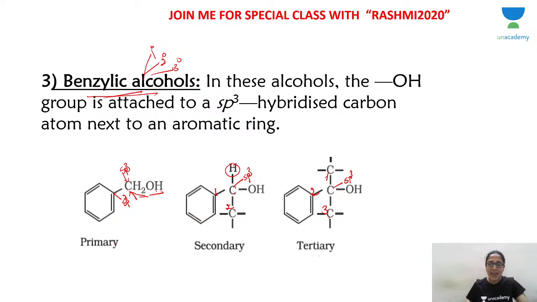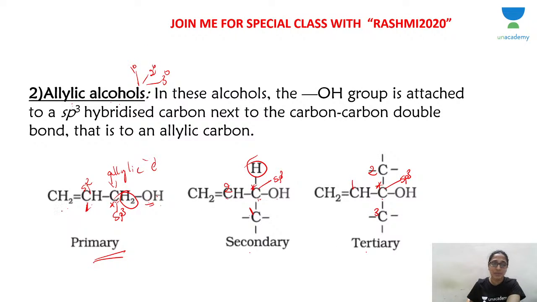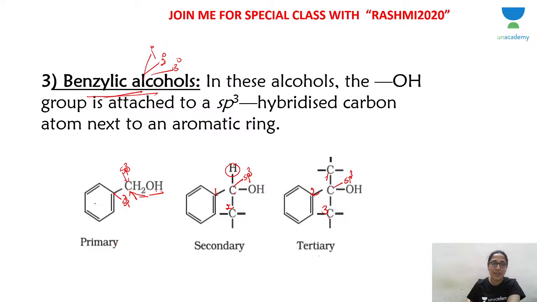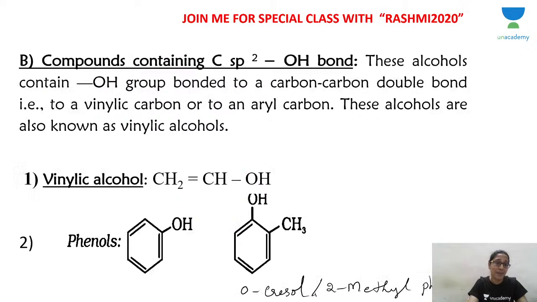Do you understand? Allylic is carbon-carbon double bond; benzylic, you have the benzene ring. Did you understand this, guys? I hope you understood. So this is the classification where the carbon to which OH is attached is sp3 hybridized. Next is where the carbon to which OH is attached is sp2 hybridized.